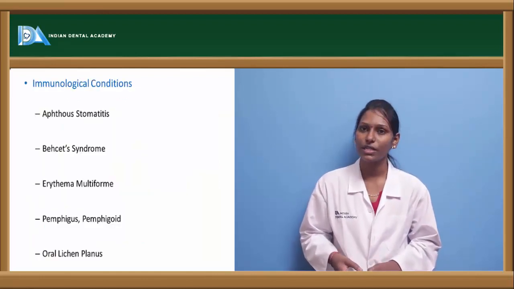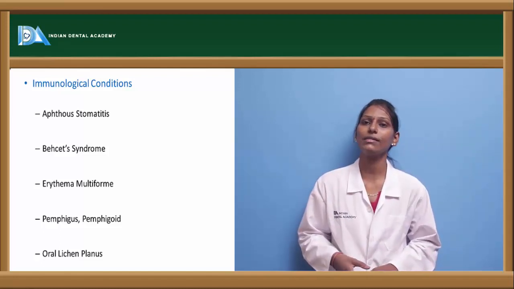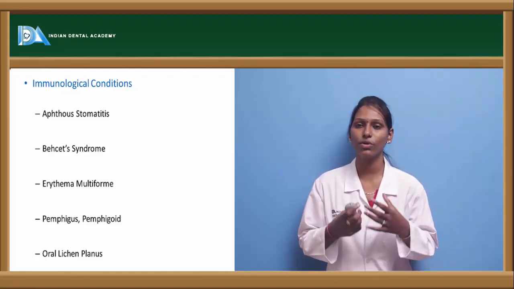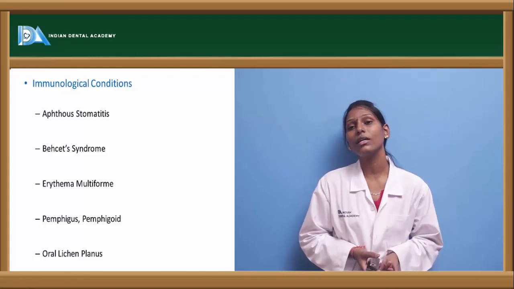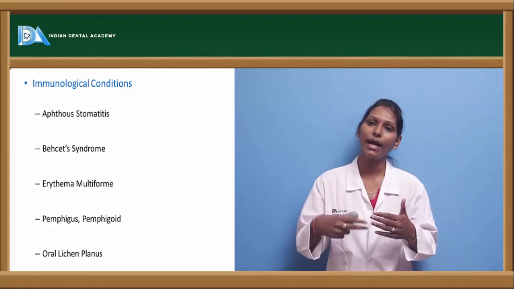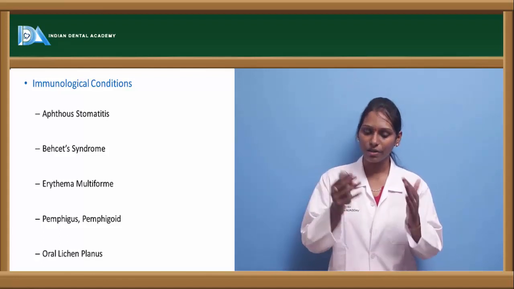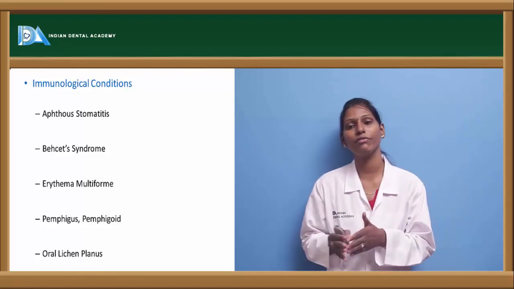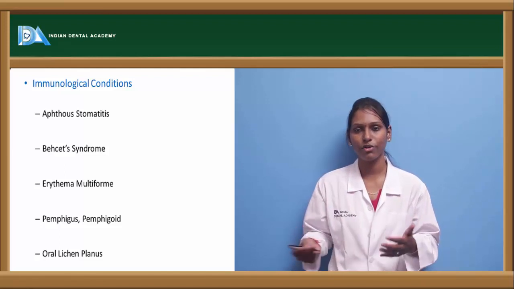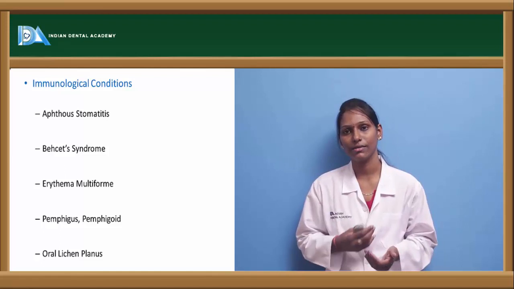Coming to various immunological conditions which will have manifestations like stomatitis, the primary one is aphthostomatitis. As the name itself indicates, it is a lesion which is most commonly seen in the oral cavity. They are also called recurrent aphthostomatitis because they occur in a phase of recurrency, with episodes of healing and episodes of exuberance. In recurrent aphthostomatitis, we have three different forms which include minor, major and herpetiform ulcers.